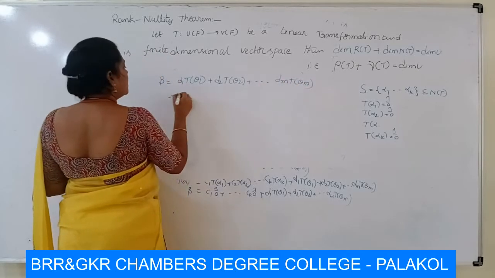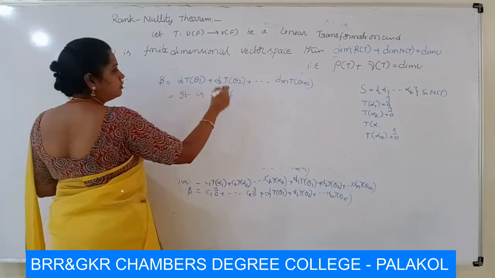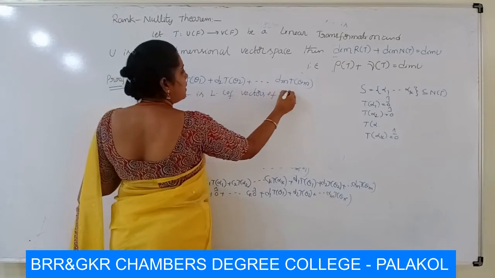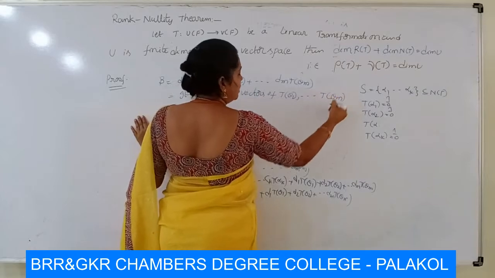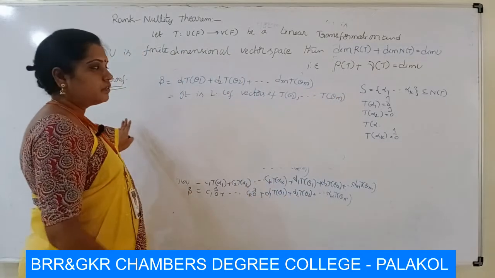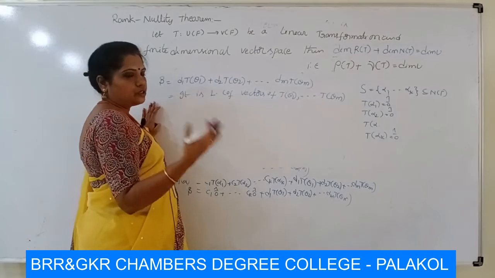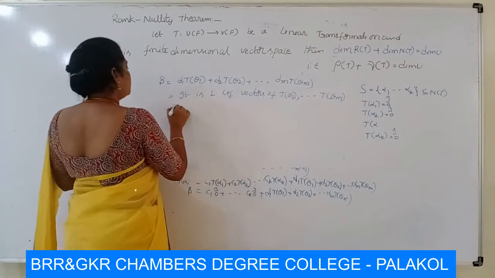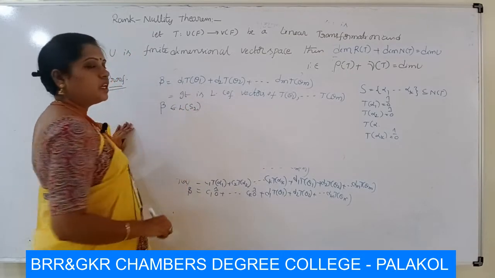So it is a linear combination of the vectors T of theta 1, T of theta 2 and so on T of theta m, which are the elements in S2. That means it belongs to L of S2. So beta belongs to L of S2.